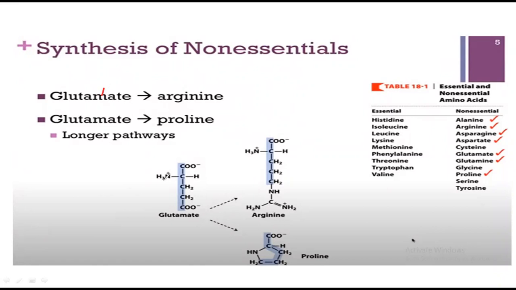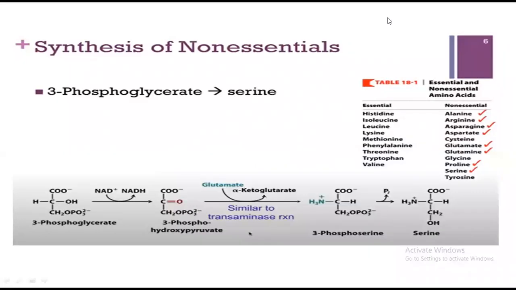This NH3 group of glutamate can be transferred to any of the amino acids with the help of enzymes known as transaminases. I have discussed it in the previous video. So glutamate can give rise to arginine and proline, and this is the chemical reaction. This is the arginine, and this NH3 is bonded to it, and glutamate can also give rise to proline.